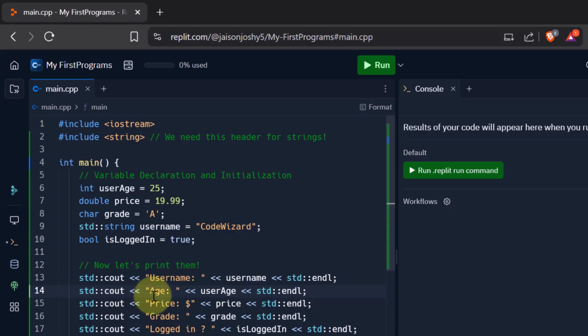Now next we want to print the age. So similarly I say std::cout age, and then I want to print the variable age. When I'm going to print the variable, I have to make use of the angle brackets again, and after that I want to print a new line, and for that again I need to use the angle brackets. Similarly we do it for price, grade and logged in. Now in price you can see I say price colon then dollar, because I want to display the price in dollars. So after this dollar symbol, the price which will come from this variable would be displayed over here.